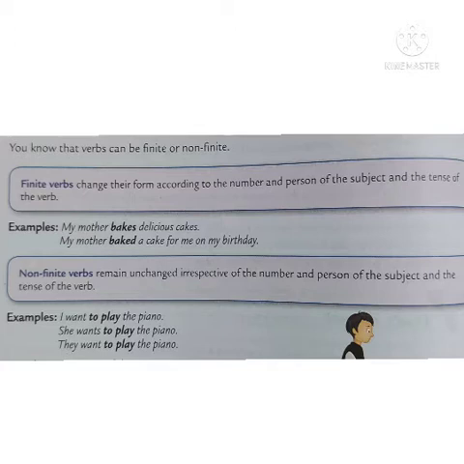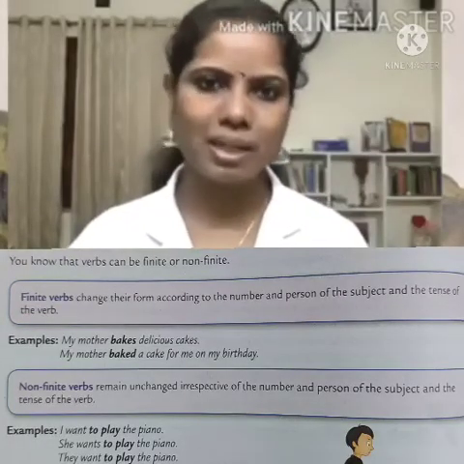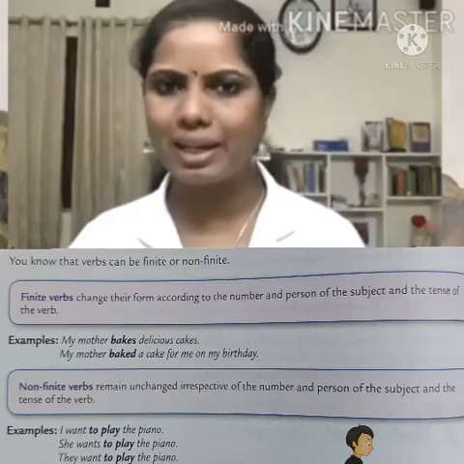So here the verb bake changes according to the number and also according to the tense. In the first sentence, as mother is a singular subject, we used bakes. In the second sentence, a past action is denoted, so bake changes into baked. We have already discussed the verbs that undergo changes are called finite verbs.